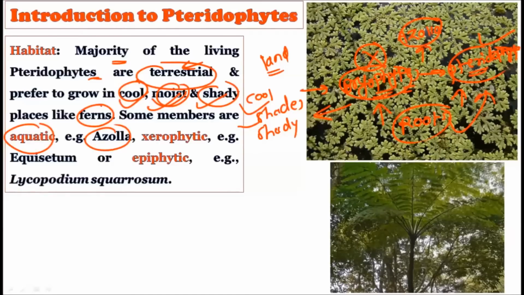Then there is also the xerophytic habitat. Xerophytic habitats are those where plants live in a scarcity of water. That is, in desert conditions. If there is a scarcity of water, we say that it is a xerophytic plant.